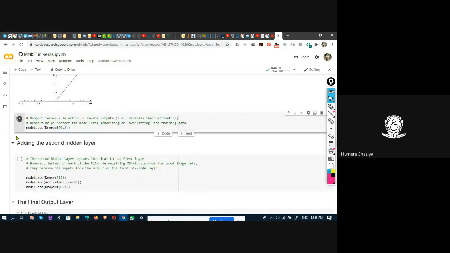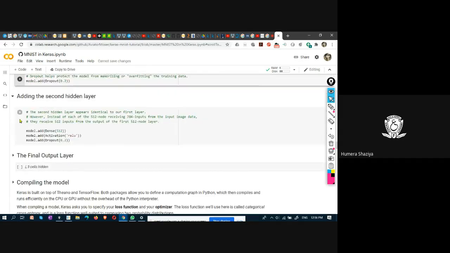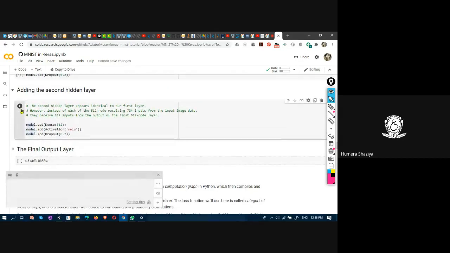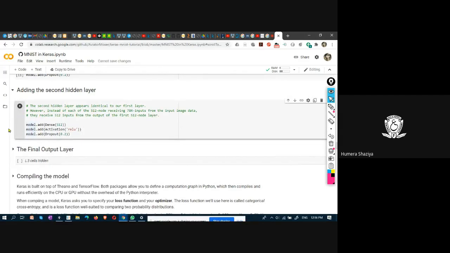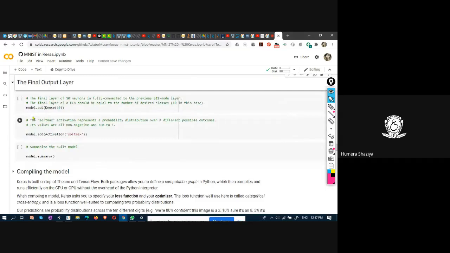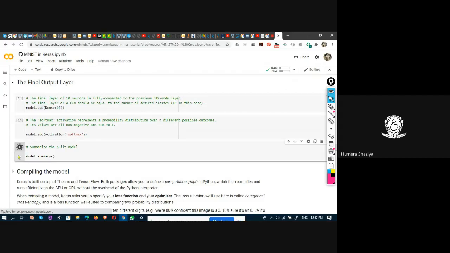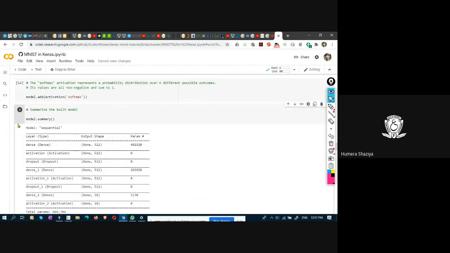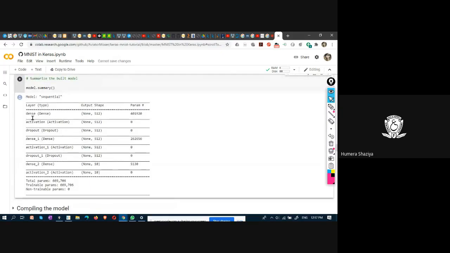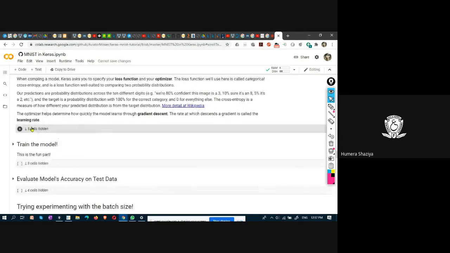This is the dropout 20%. Here adding second hidden layer. Here adding dense layer, activation layer, and printing the summary. In this, we have dense layer activation, dropout, dense activation, dropout, dense activation. And then compiling the model.